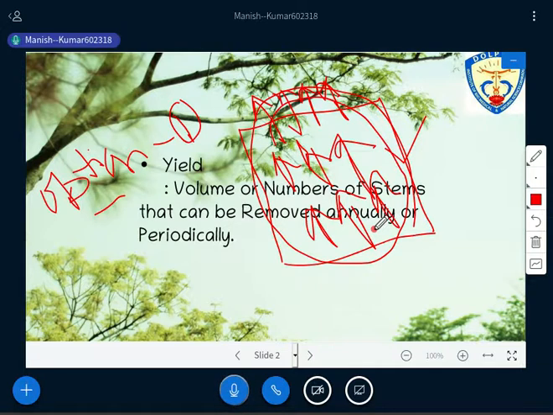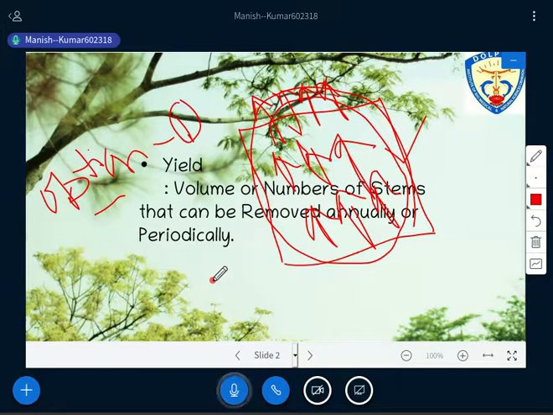So that we can maintain the sustainability there. We are able to maintain the sustainability there. Have you got that? Have you understood this concept up to this point? So if you are doing option 2, what will be the meaning of yield? Option 1's yield has a different meaning. If you opt for option 2, yield has a different meaning here, right?